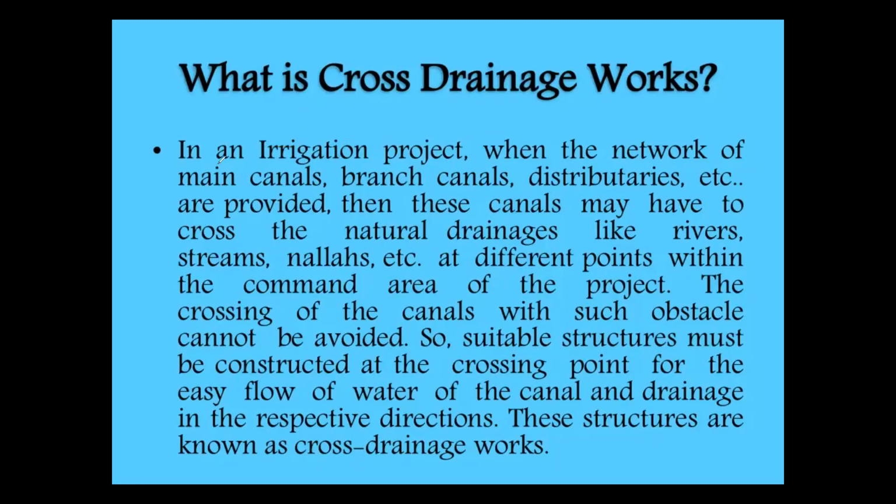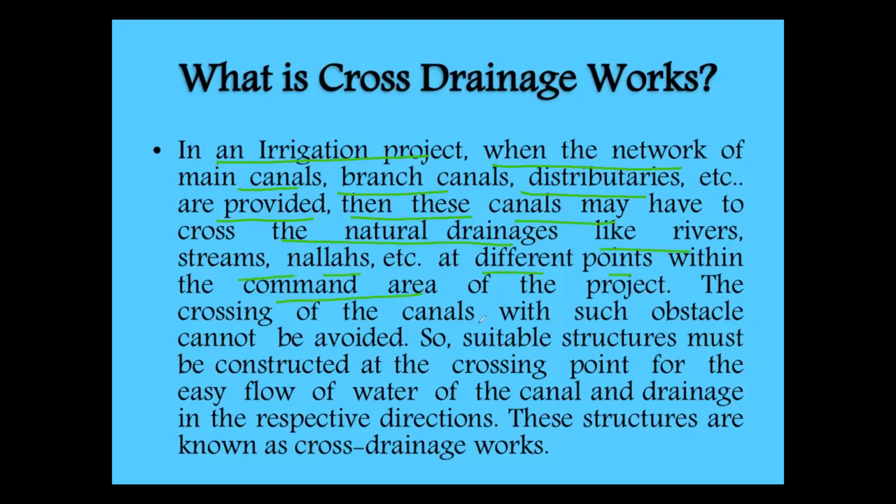In an irrigation project, when a network of main canal, branch canals, distributaries, etc., are provided, these canals have to cross natural drainage like rivers, streams, nalas, etc., at different points within the command area of the project.